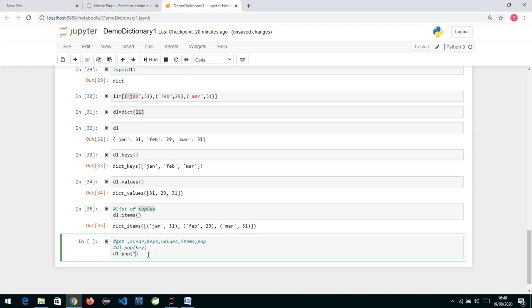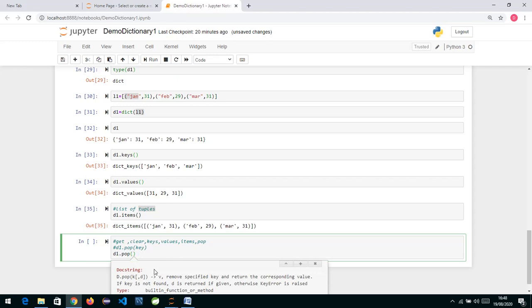Let us see the method over here. You can see pop, we pass k, the key, and in return it is going to give you v. Remove specified key and return the corresponding value.